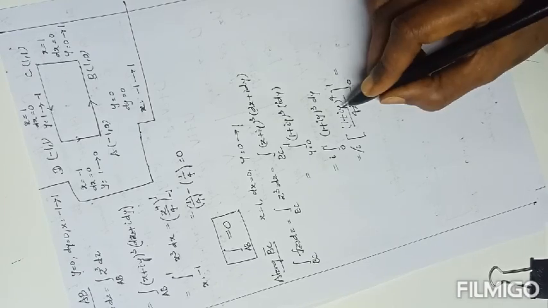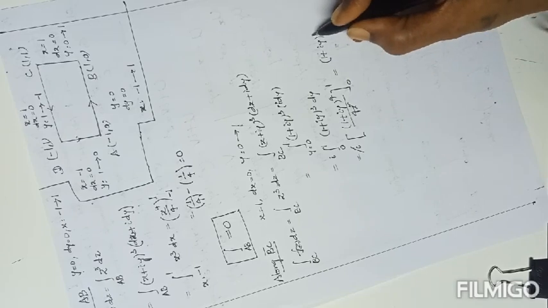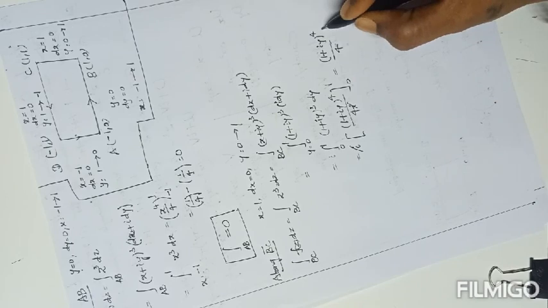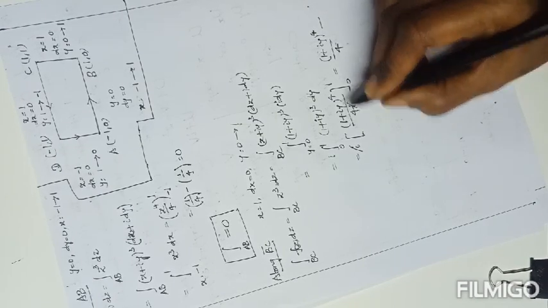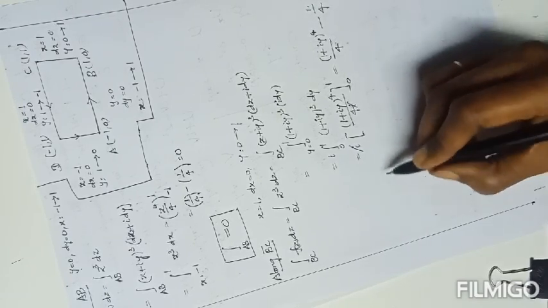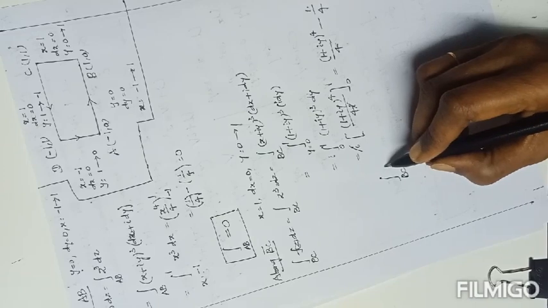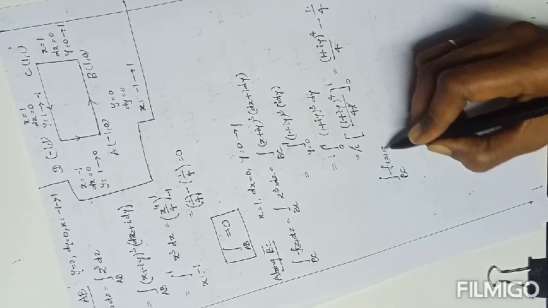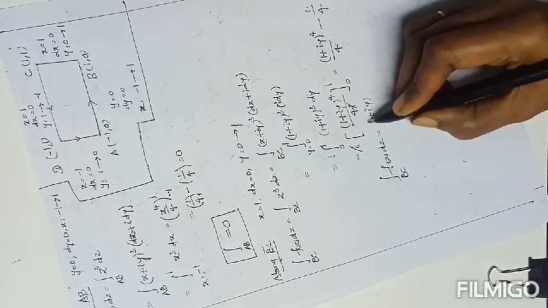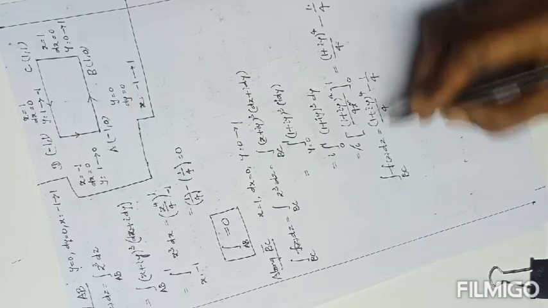For the upper limit, (1 plus iy) whole power 4 by 4. For the lower limit, minus 1 by 4. This is the value of the integration along the line BC: (1 plus iy) whole power 4 by 4 minus 1 by 4.